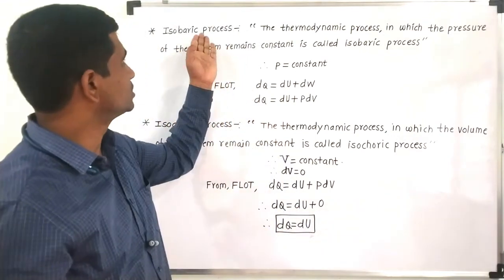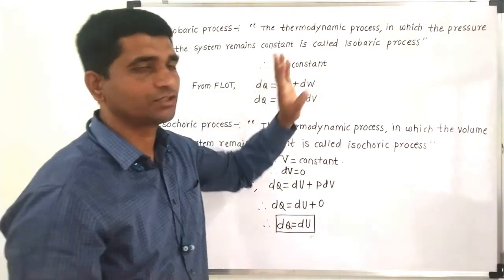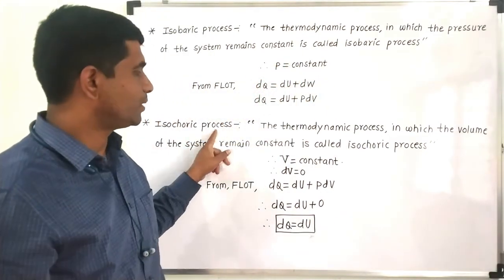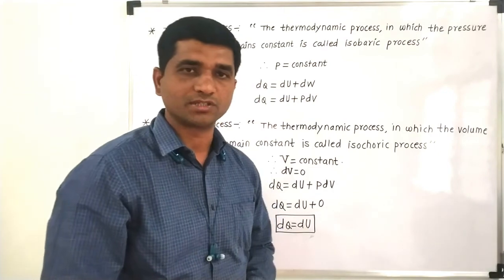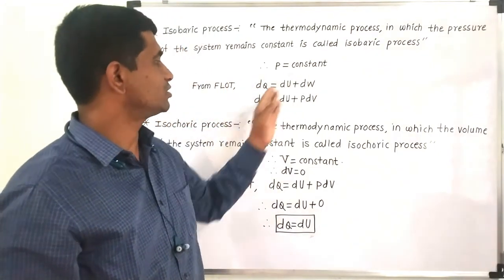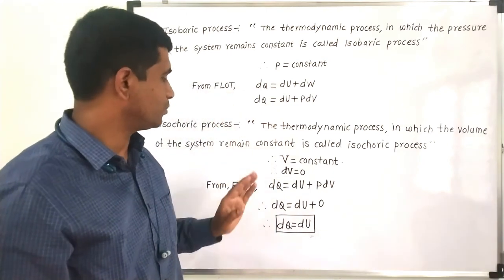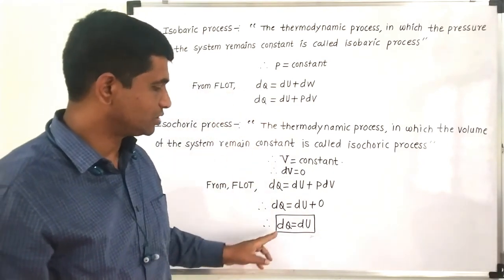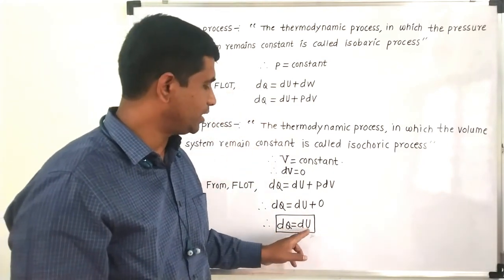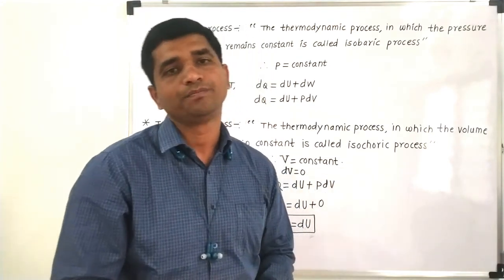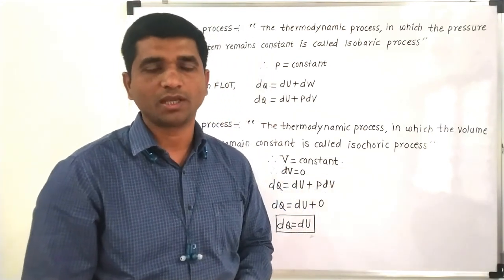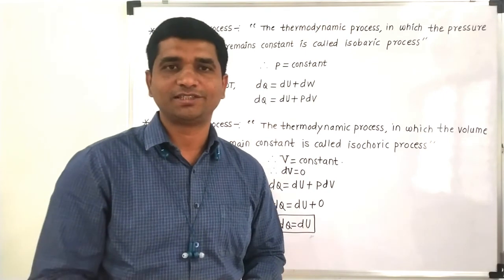And lastly, we discussed the isobaric and isochoric processes. In the isobaric process, pressure remains constant, and in the isochoric process, volume remains constant. As pressure remains constant, there is no change in the first law of thermodynamics for the isobaric process. And for the isochoric process, whatever amount of heat is provided is totally converted into internal energy. I hope you have understood this session.